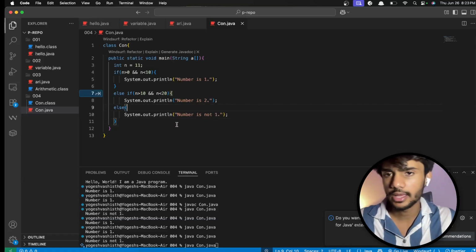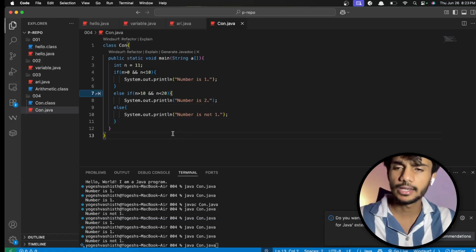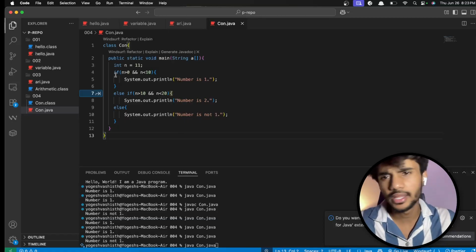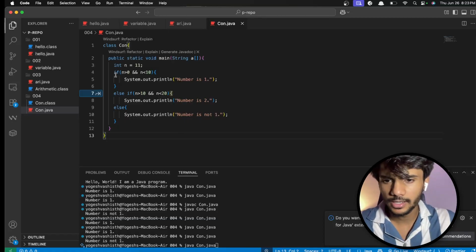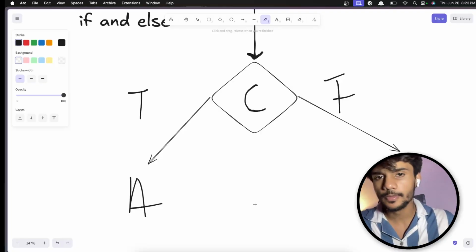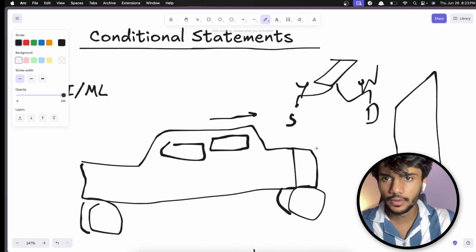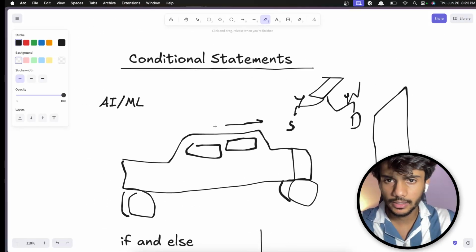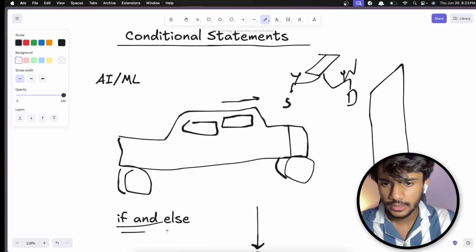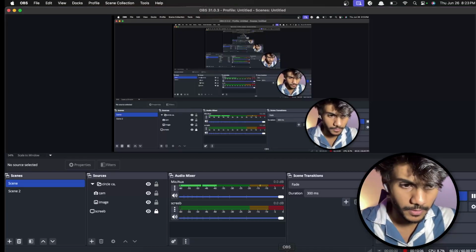That is all about if and else. If and else is really easy, and you can play with anything in if and else. Now, our conditional statement was if and else. This is easy. I'll quickly check if the video is getting recorded.